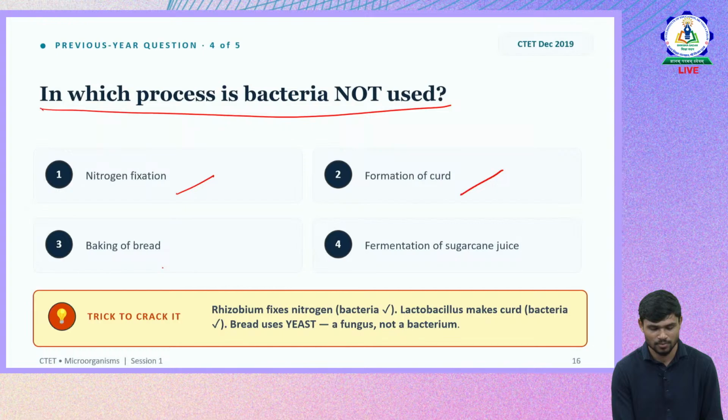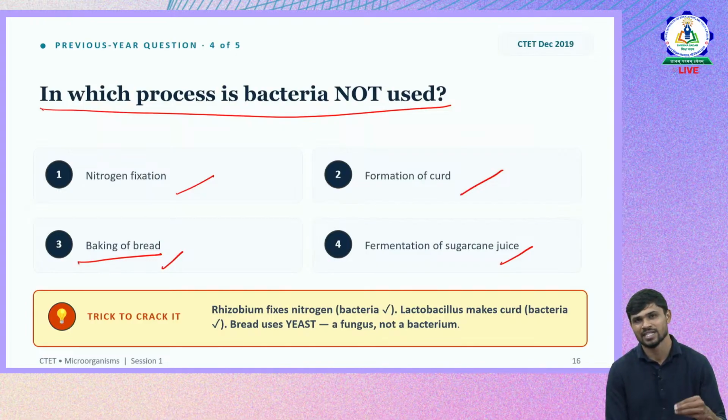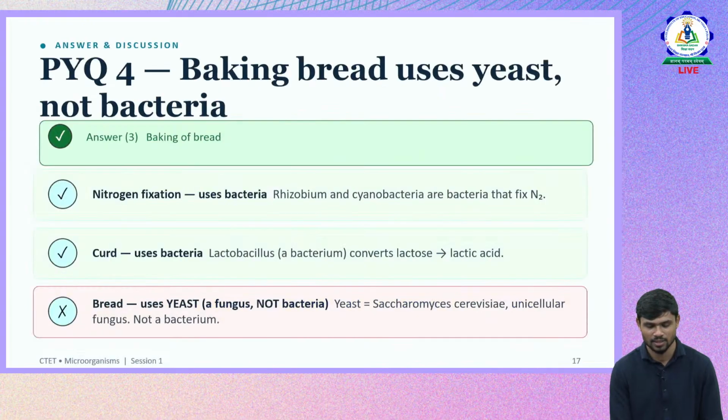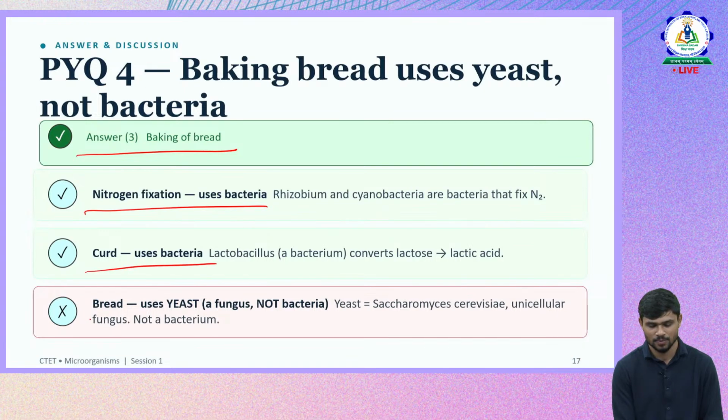Then baking of bread, which one is it, bacteria or yeast? It is yeast. Okay, fermentation of sugarcane. Even fermentation is done by a few of the bacteria also, especially in sugarcane. So it is baking of bread. We especially discussed that in the baking process, the fermentation of sugars in the dough takes place, and so it is yeast that does it. Okay, it's not bacteria. So it is baking of bread, whereas nitrogen, curd, and sugarcane fermentation are all right.